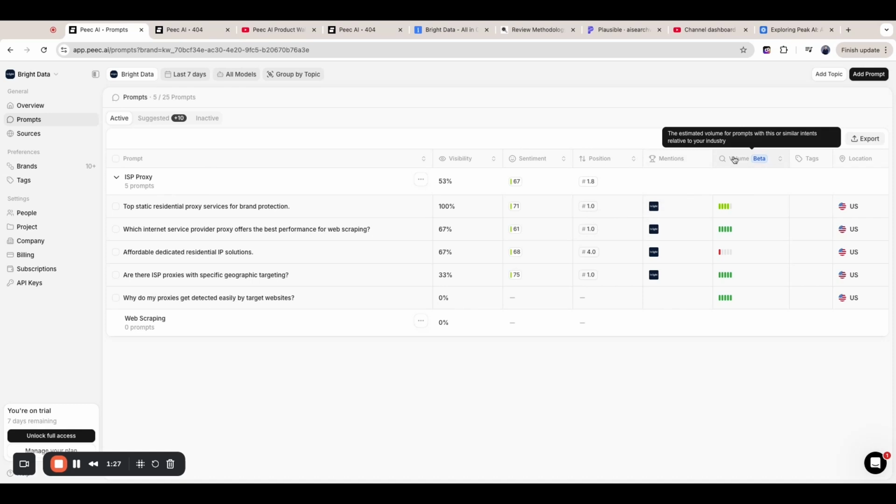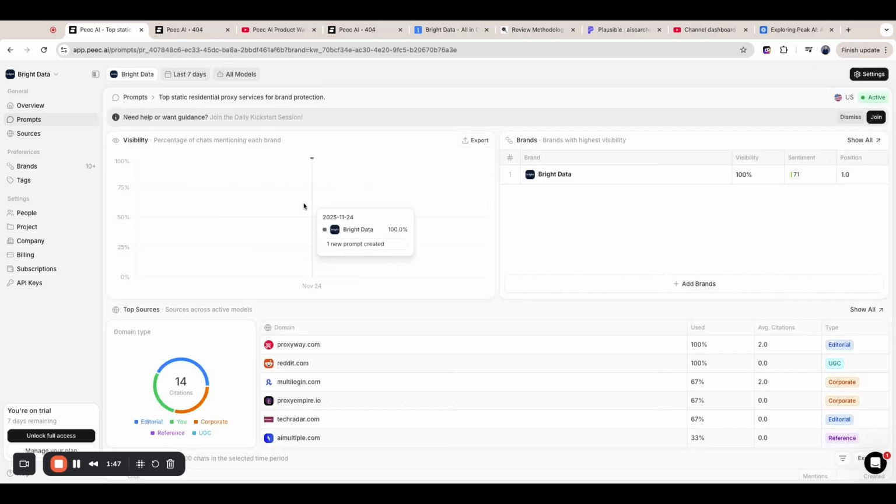This is an interesting one because I know a lot of these companies use some signals to estimate it, because I'm assuming this isn't the real data. Similar intents. Okay. So we have this scale, 1 out of 5. Okay. Tags, location. Cool.